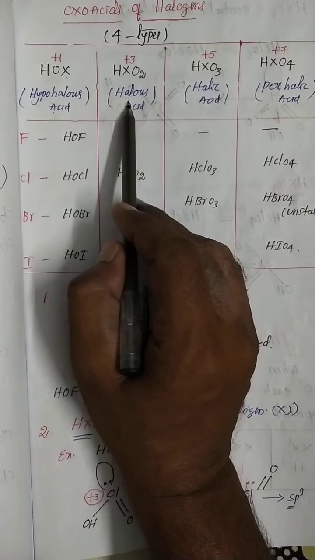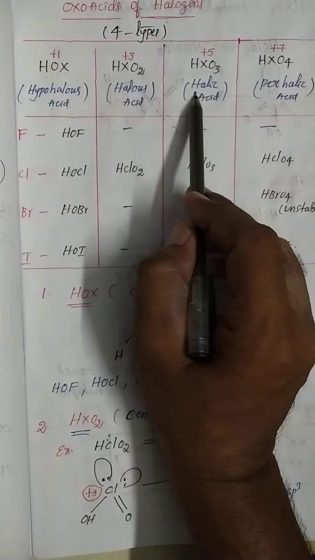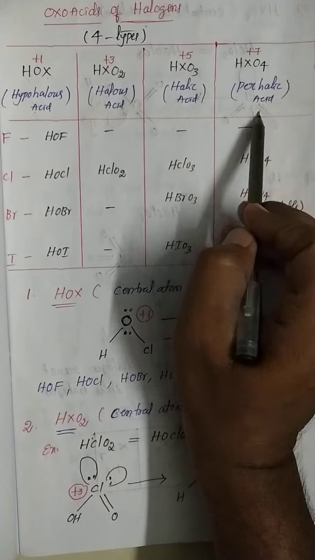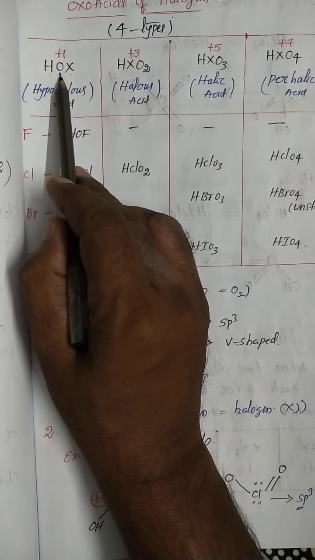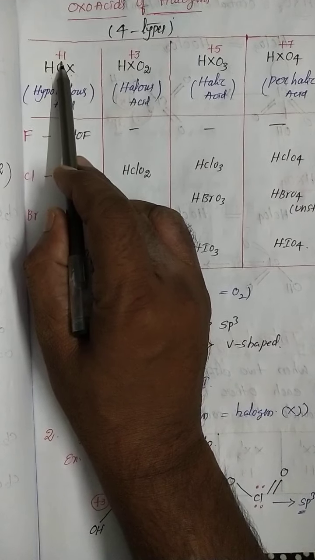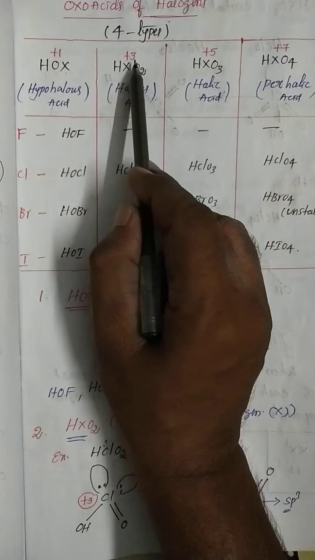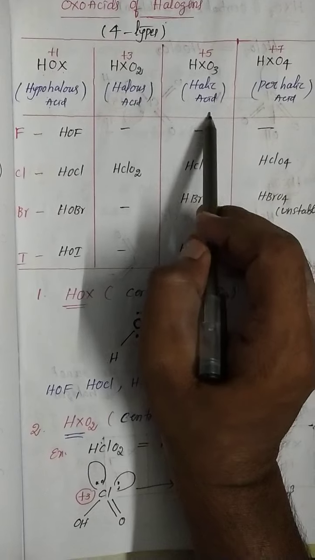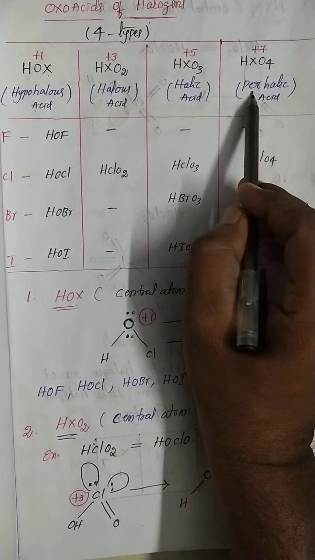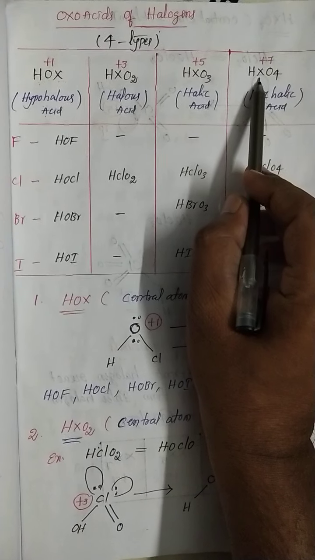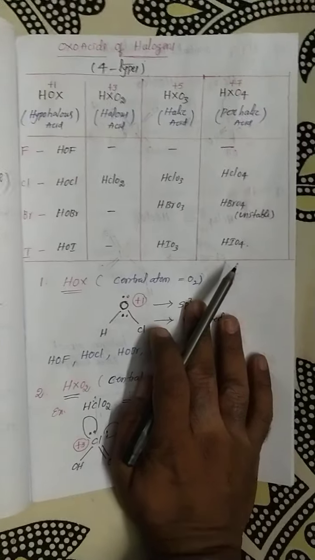Hypohalous acid, HOX. This is HXO2, halous acid. This is HXO3, halic acid, and HXO4, perhalic acid. In hypohalous acid, the central atom is oxygen, which shows a +1 oxidation state. In halous acid, the central atom is a halogen, with a +3 oxidation state. In halic acid, the central atom is also a halogen, with a +5 oxidation state. In perhalic acid, the central atom is also a halogen, with a +7 oxidation state.